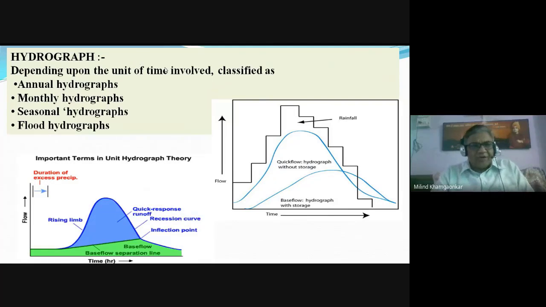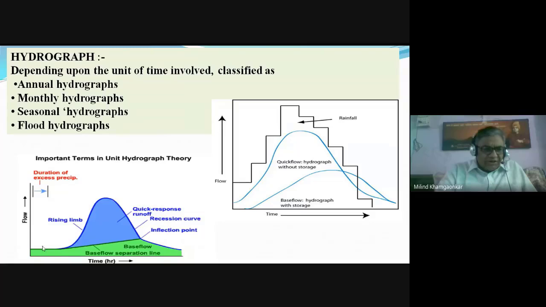What is a hydrograph again? Though we theoretically say it is a graph, the hydrograph generally shows 100% the pattern of the runoff into the stream. Try to understand these things. As the rainfall continues, initially the runoff into the stream is without the precipitation.